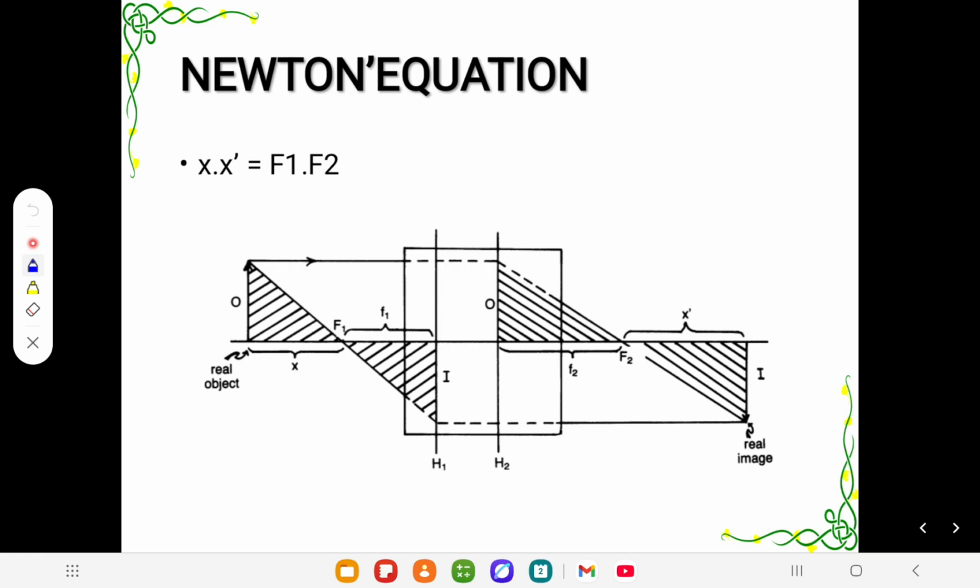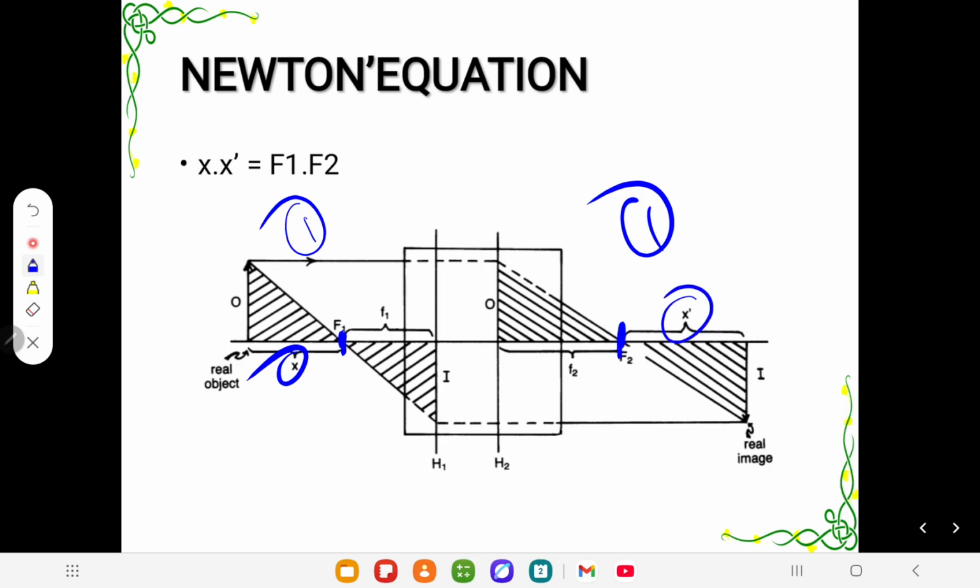For Newton's equation, first important point, you have to have a plus lens. Another important point is that there must be the same medium on either side of the lens, whether 1 or 1.33 or whatever. It must be equal. And x is the distance from the real object to the primary focal point of the lens, and x dash is the distance from the secondary focal point to the image.